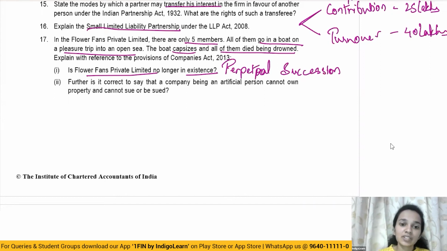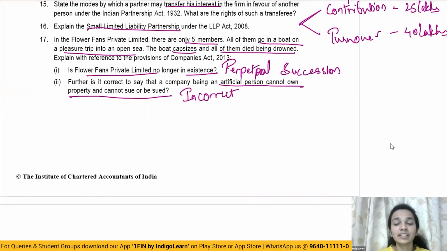Further, is it correct to say that the company, being an artificial person, cannot own property and cannot sue or be sued? Definitely not. This is an incorrect statement, because a company is an artificial person which is created by law. It has a legal entity, a separate entity, wherein it can own property in its own name and also can sue someone else and also can be sued upon in its own name. So the statement is not a correct one.